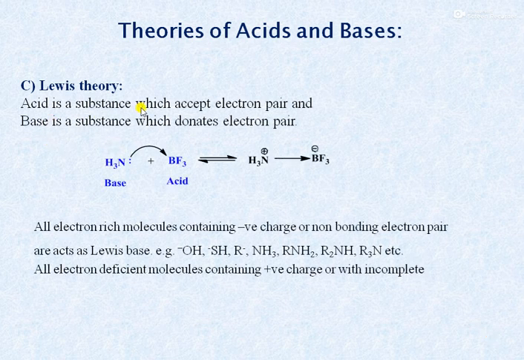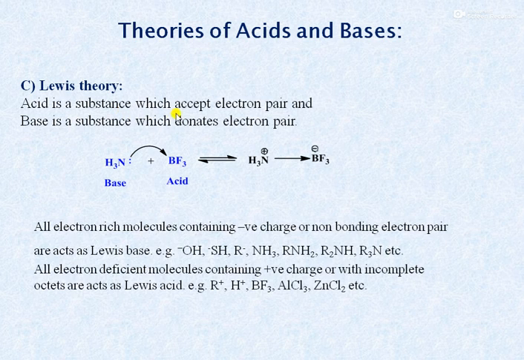According to Lewis theory, acid is a substance which accepts an electron pair and base is a substance which donates an electron pair. Simply we can say that acid is an electron acceptor while base is an electron donor. For example, in ammonia, nitrogen is electron rich, or nitrogen has a lone pair of electrons. And that lone pair is donated to BF3, that is the boron, and it gives a complex between ammonia and boron trifluoride.